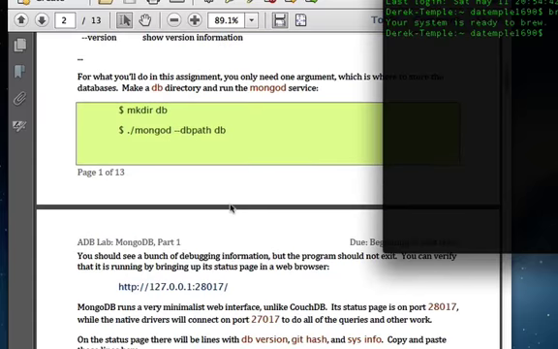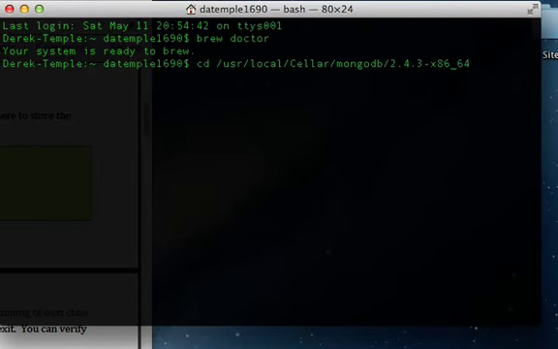Now, this document here will tell us what we need to do. So first thing we need to do is go into the directory where we have our Mongo at. So this is the location over here for our MongoDB using Homebrew.